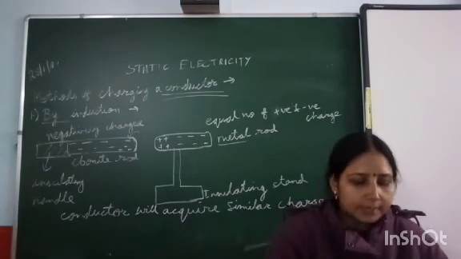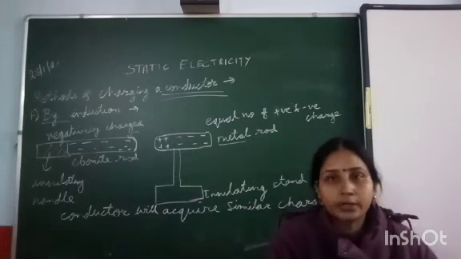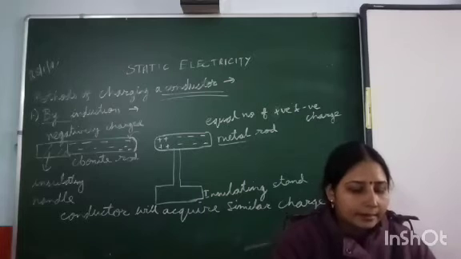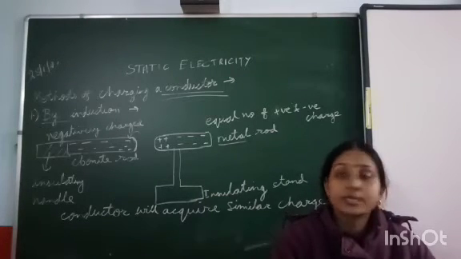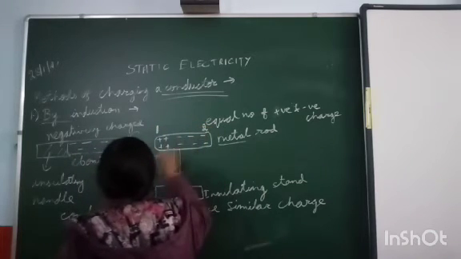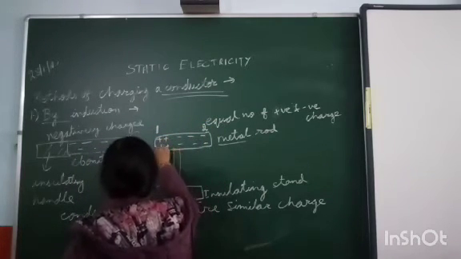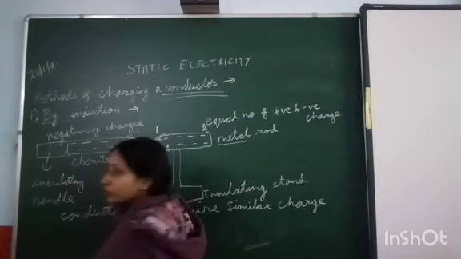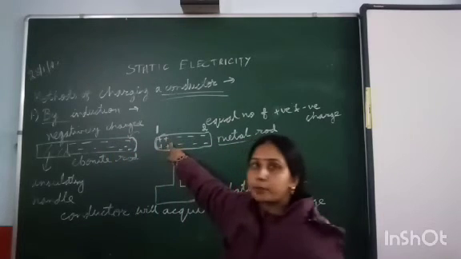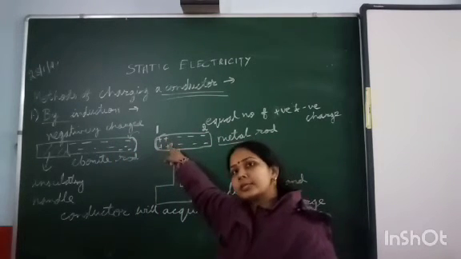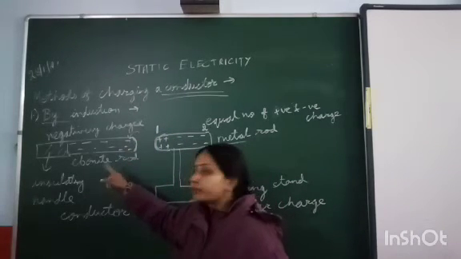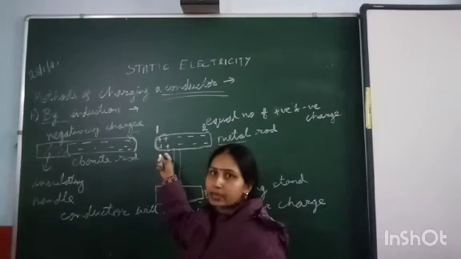So, in this method, the conductor which is to be charged is not touched with the charged body, but it is kept near. Let us say this is end 1, this is end 2. So what charge has this end acquired? Positive, that is opposite of the charged body. If it is negatively charged, then it has acquired a positive charge. If we reverse the situation and take a positively charged glass rod, then it will become negative.